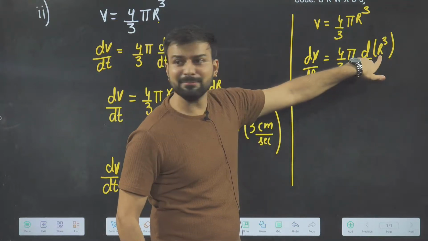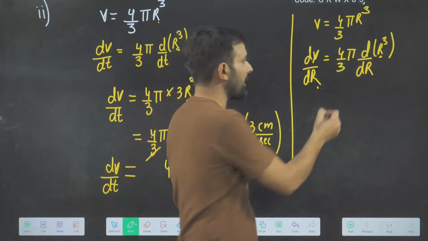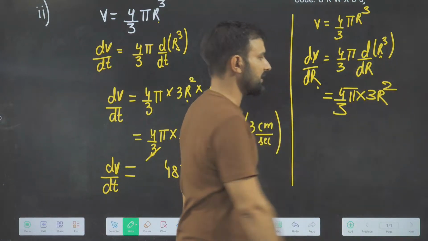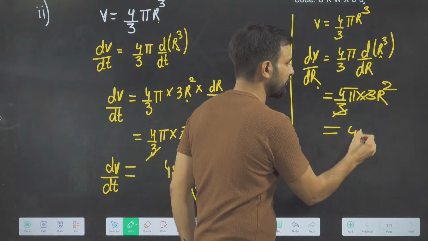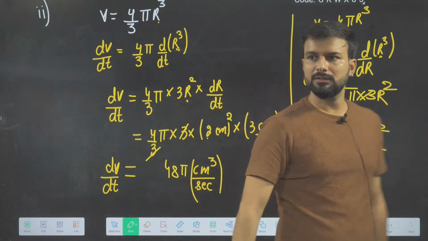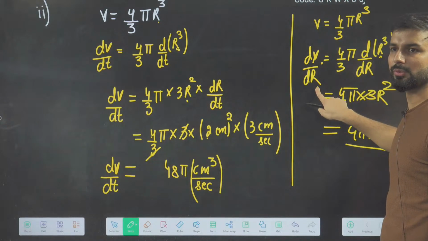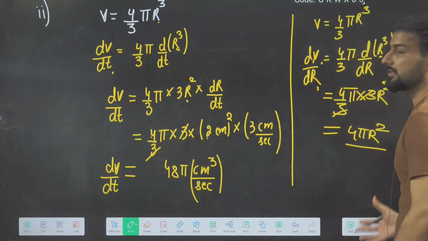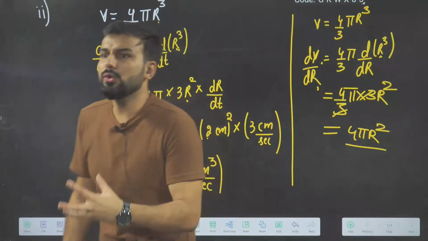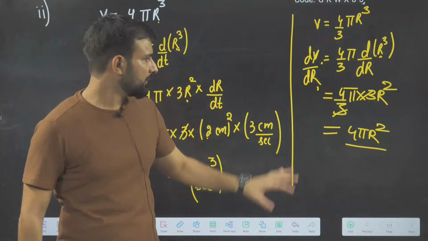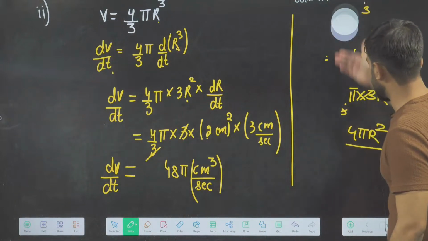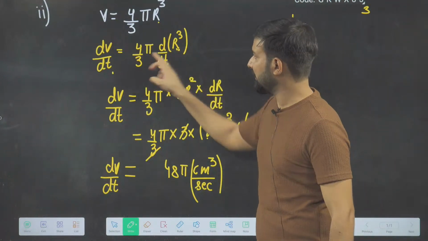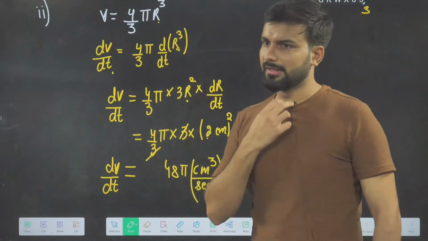This time variables are same, so no re-differentiation. So I will get this answer, 4 by 3 pi into 3r square. 3 cancel and the final answer will be 4 pi r square. This is the rate of change of volume with respect to radius. This is the rate of change of volume with respect to time. This is the magic of differentiation with respect to whom you are differentiating. I hope this funda is clear. This was not asked in the question. I have just explained what different variables create.